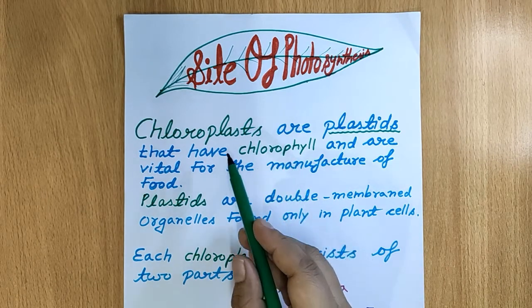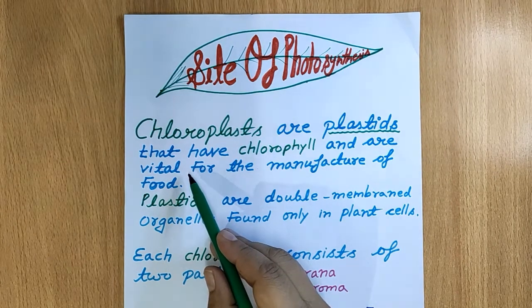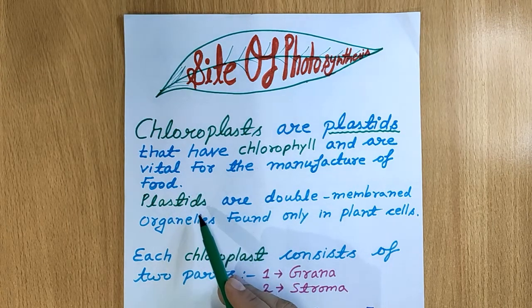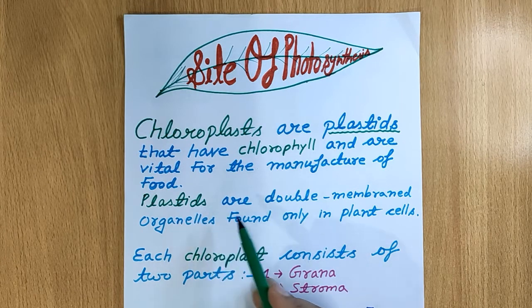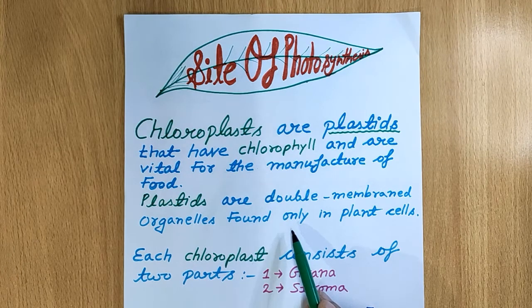These chloroplasts are very vital for the manufacture of food. Without chloroplasts, plants won't be able to produce food.